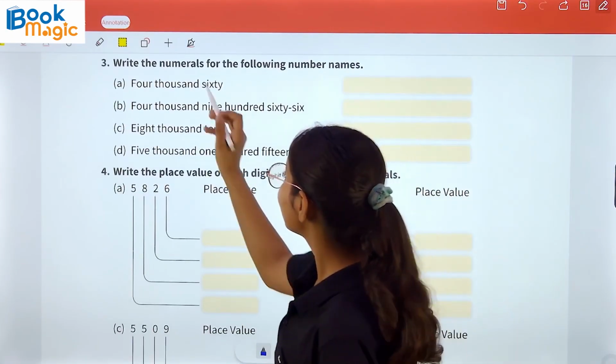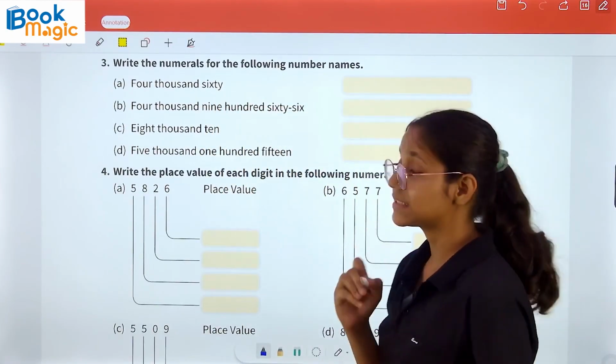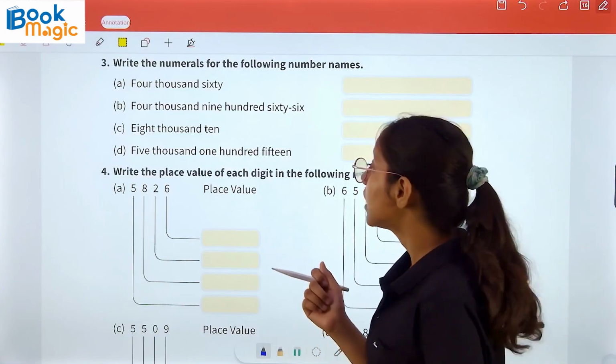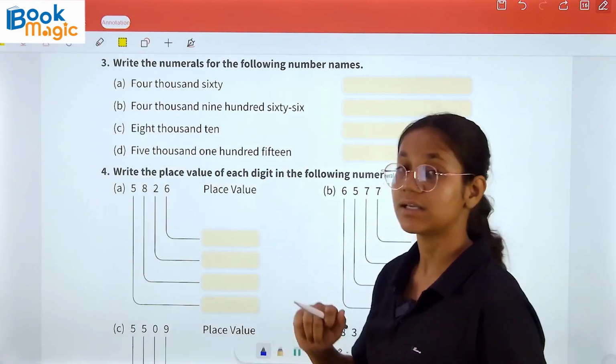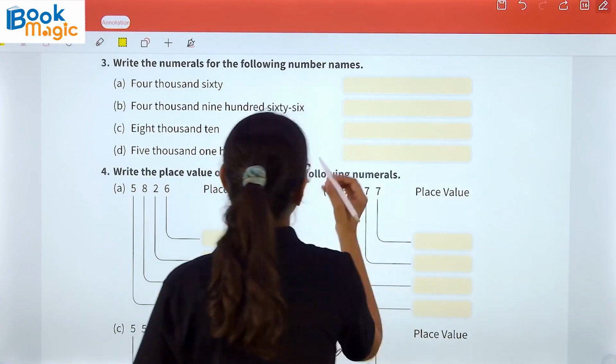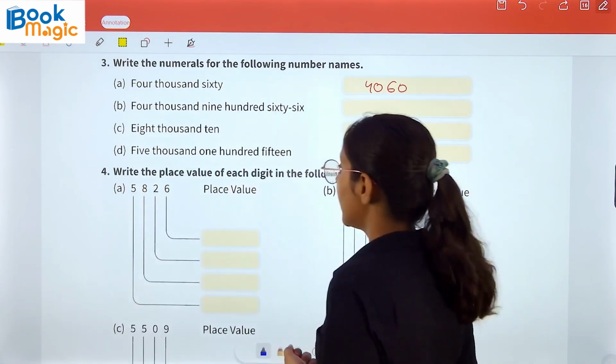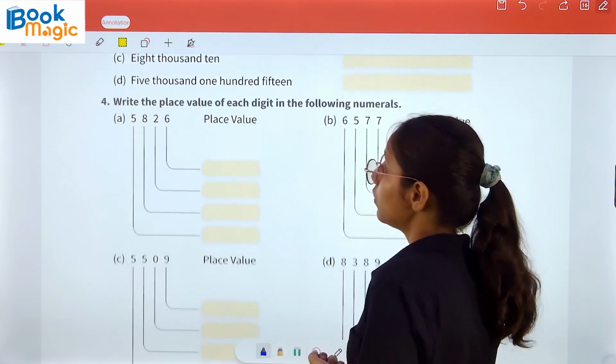Now question number 3. Write the numeral for the following number names. Here we have to write the numeral of the number name. Now 4060. It is 4060. So we will write here 4060. Now rest of the part you have to do on your own.